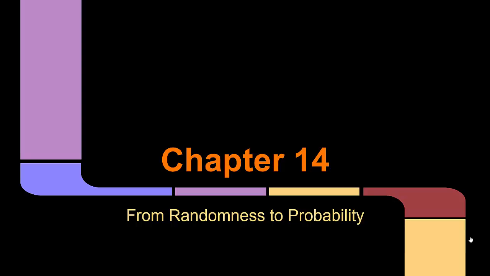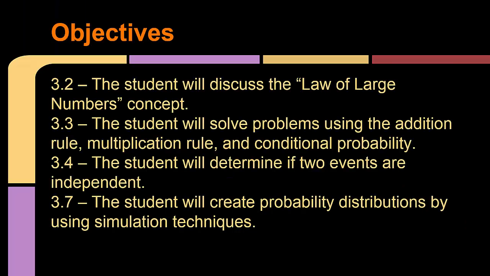Chapter 14, From Randomness to Probability. The objectives that you should keep in mind are the law of large numbers concept, solving problems using the addition rule, multiplication rule, and conditional probability, determining if two events are independent, and creating probability distributions by using simulation techniques.